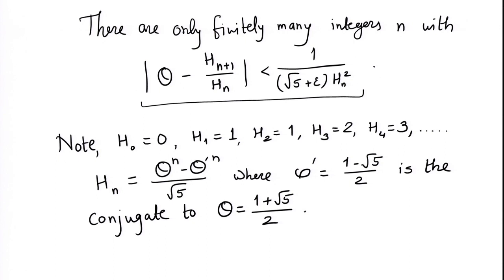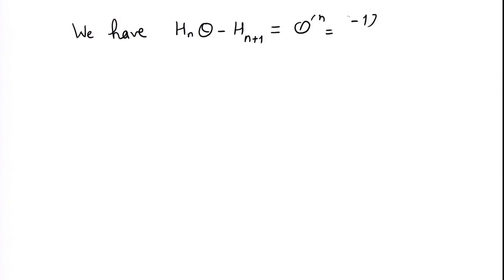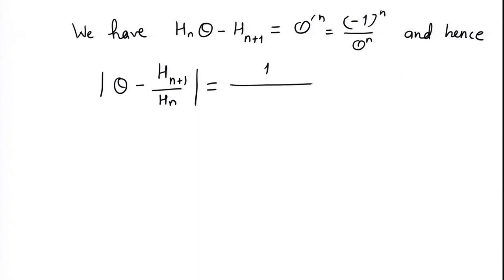In fact, we have one very easy check: Hn theta minus Hn plus 1 is simply theta prime power n, which is nothing but minus 1 power n upon theta power n, and hence mod theta minus Hn plus 1 upon Hn is 1 upon root 5 Hn into Hn plus theta prime power n.